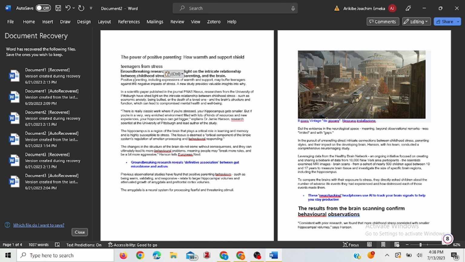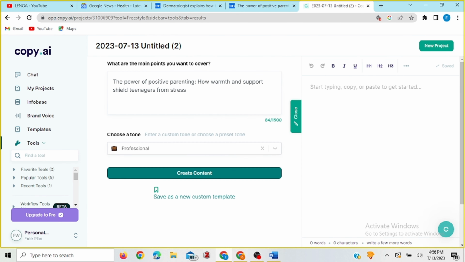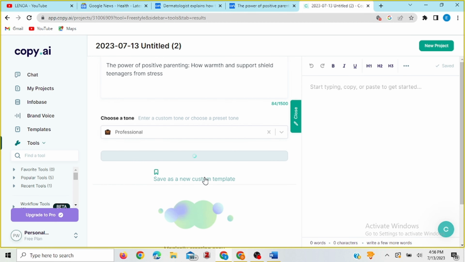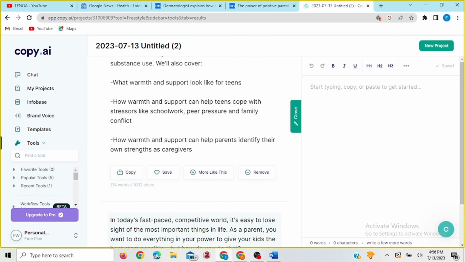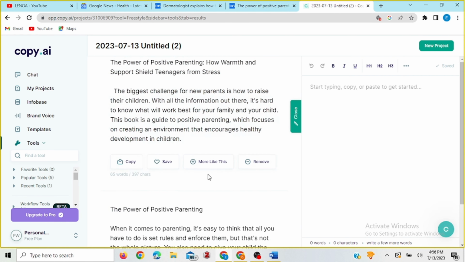Now, the reason I chose that topic was because it's something that people are very much interested in, especially parents. They want to know what next to do to help them train their children in the right way. So this is something that is quite captivating, and parents will be interested in reading about them. So once you have opened the AI tool you'll be using, you input the necessary information and you tap create content. It has created some content here. So we're going to copy this content and go over to Canva to do what we need to do.